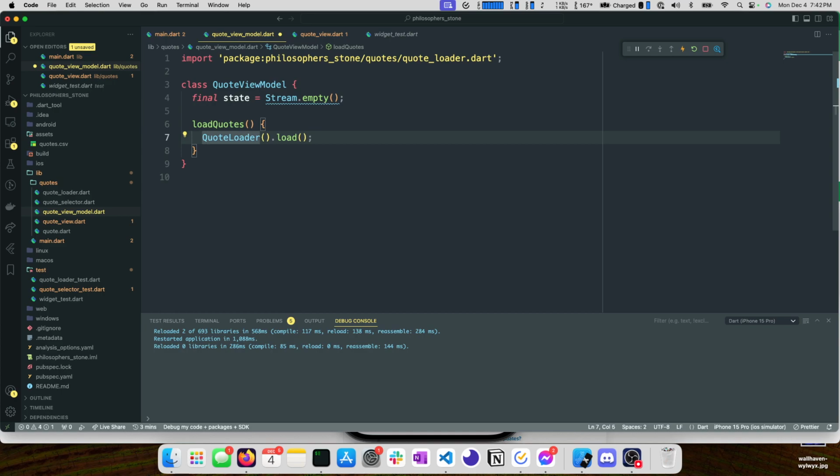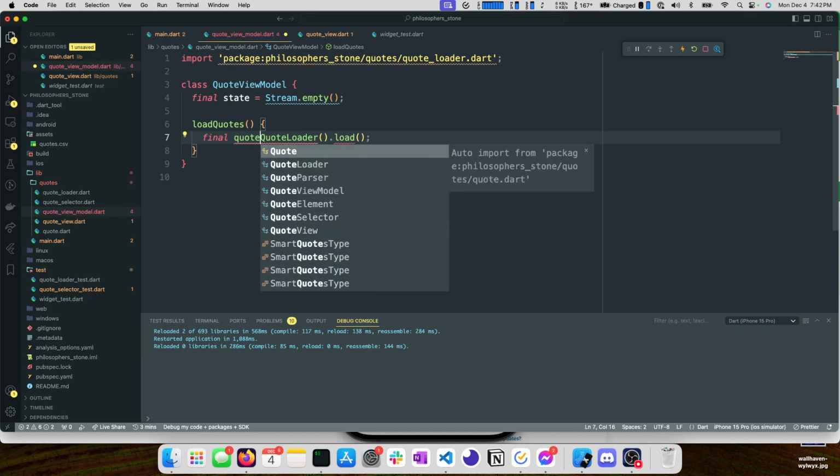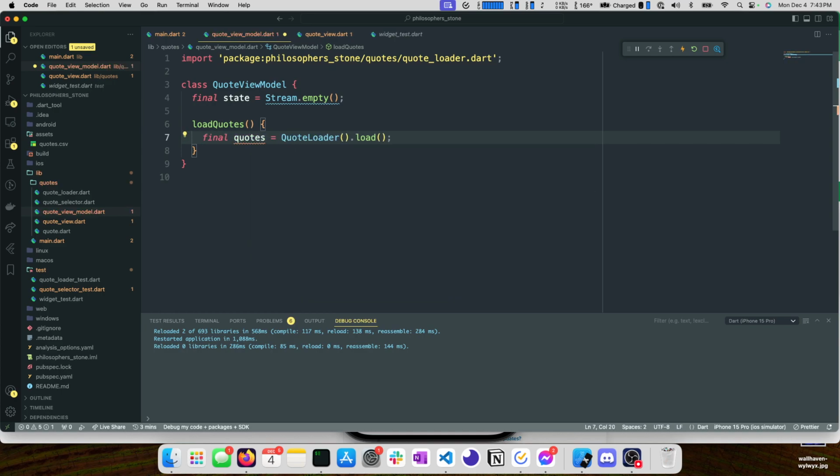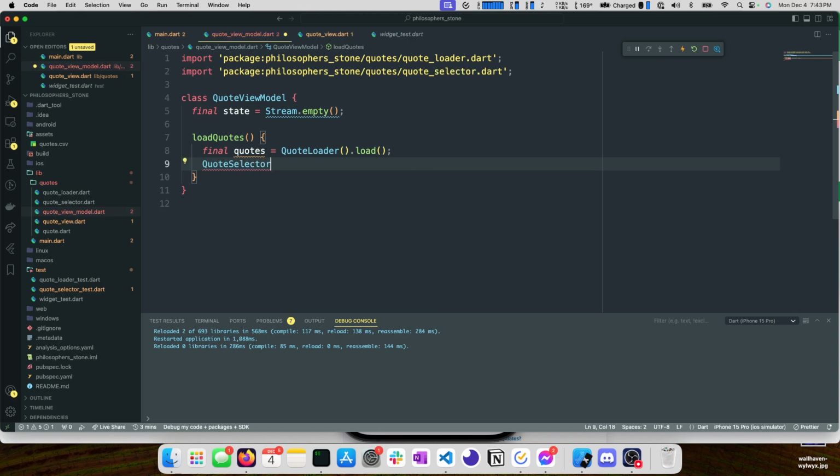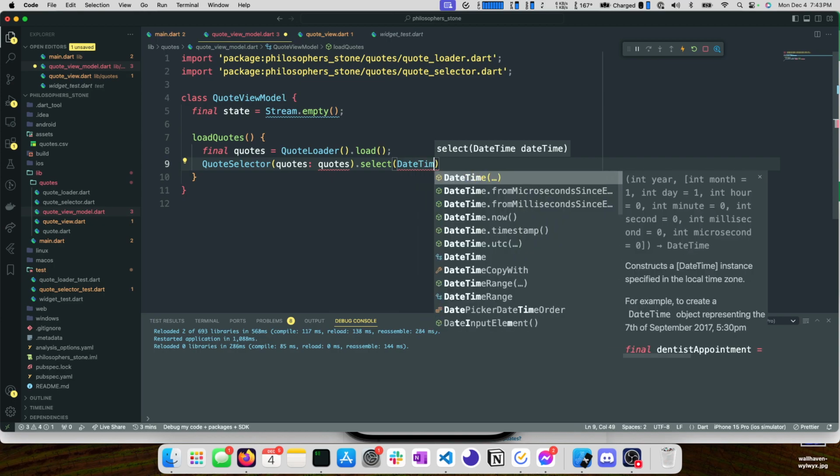And I kind of know what we're wanting to do here, so I'm not going to copy and paste again, but we want to load our quotes. We want to select a quote using our quote selector, quotes dot select date time. So we can do date time dot now.